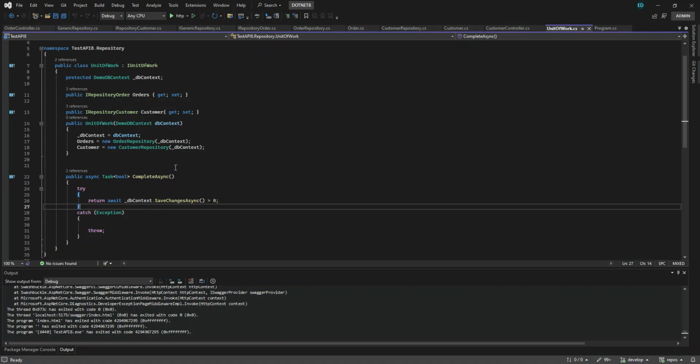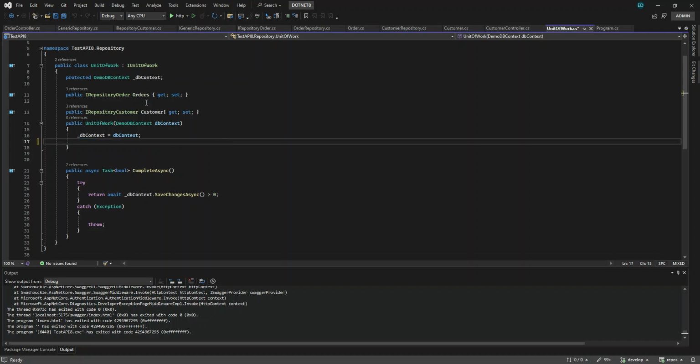There's already a repository for order, and then the DbContext is here. The implementation of the order. This is wrong. We just have to do this one.